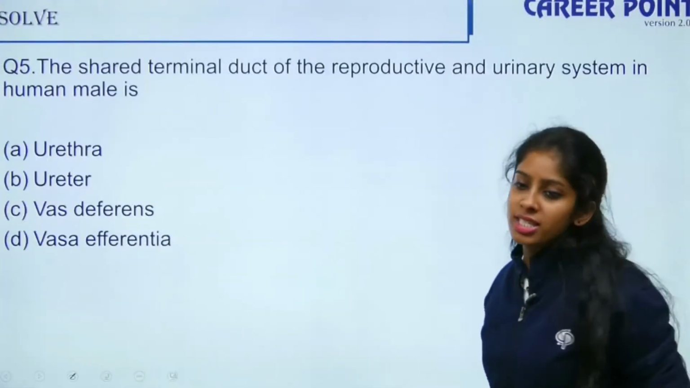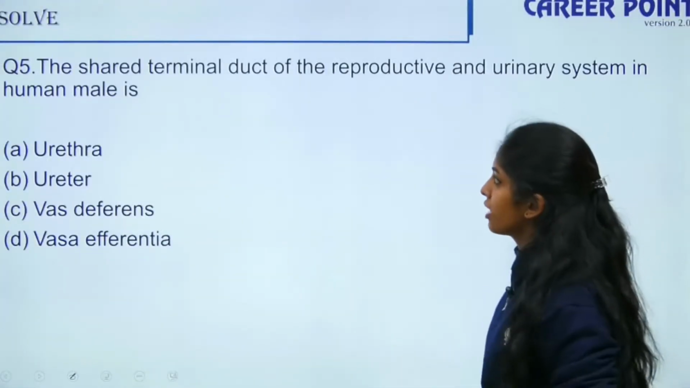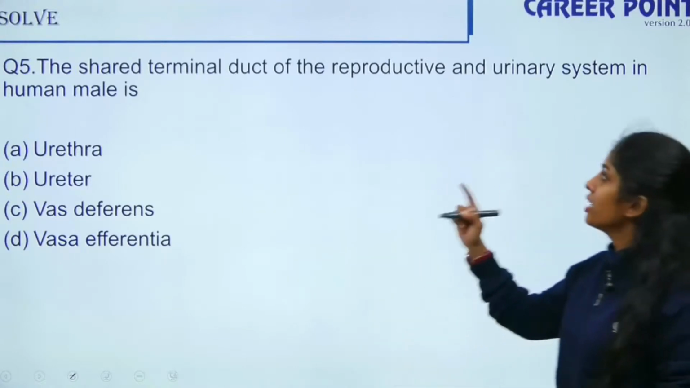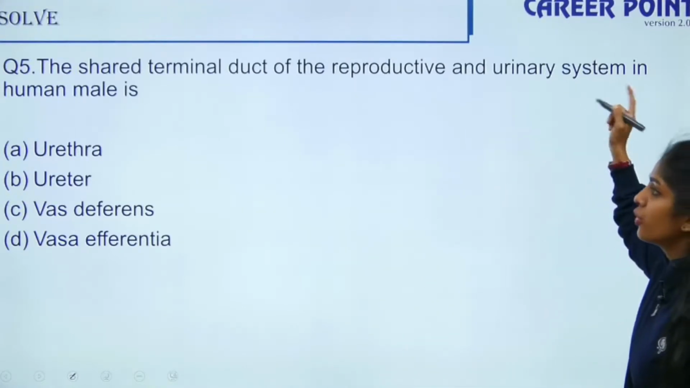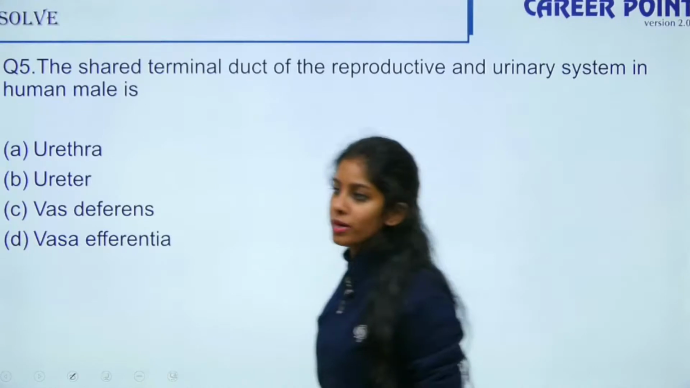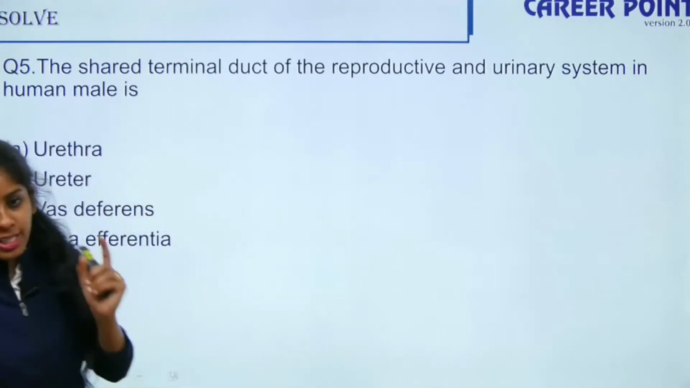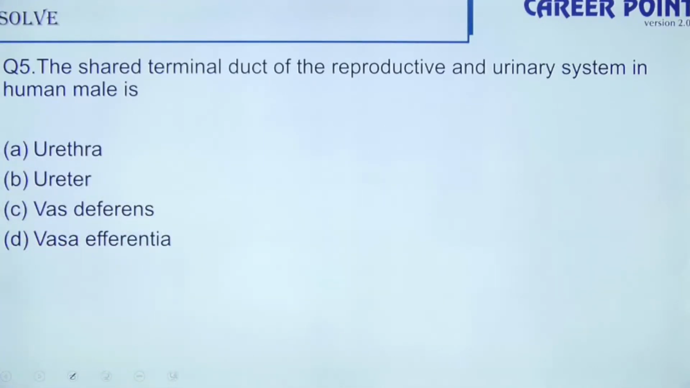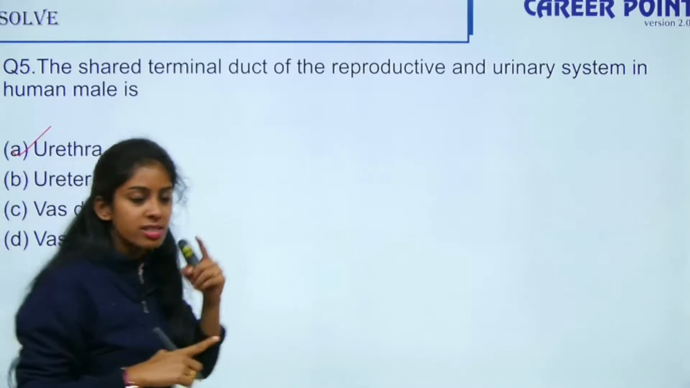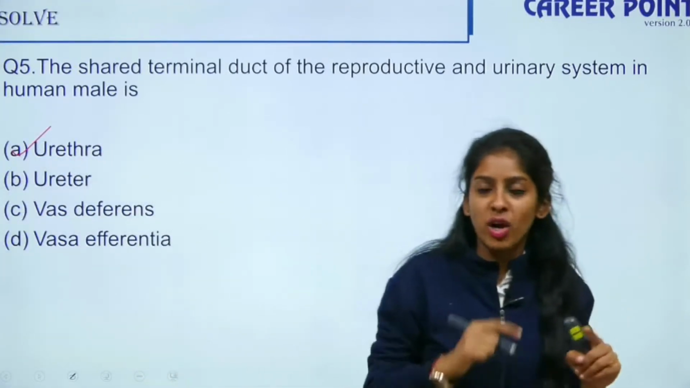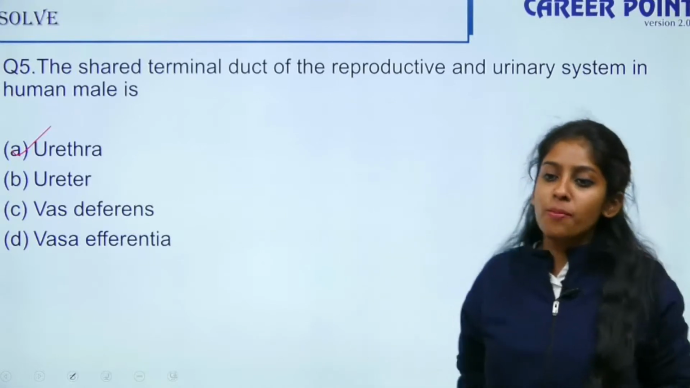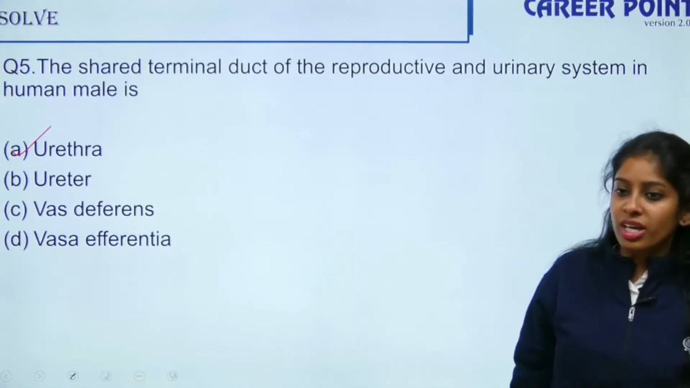Great. So question number 5, the last question for the evening. The shared terminal duct of the reproductive and the urinary system in the human male, a common passage both for urine as well as for your gametes, is what? It's an easy clue. It is your urethra, because I told you urethra is where your urine also passes. Thus, the acidity of the urethra is cleaned by the secretions of your bulbourethral gland. So here it is A.